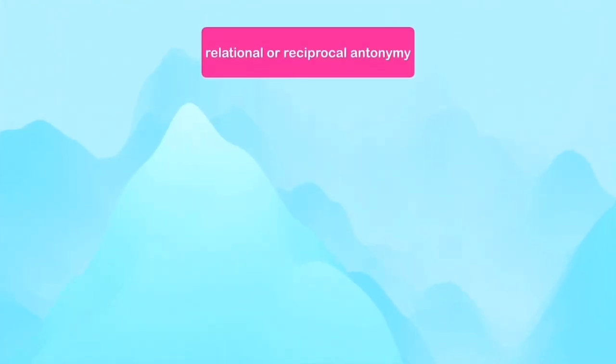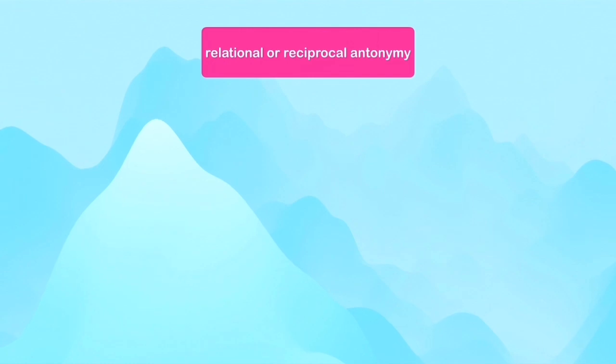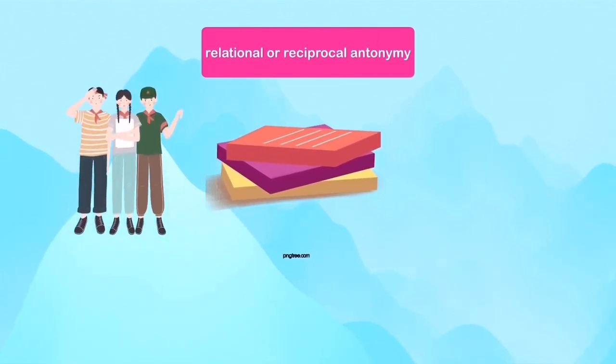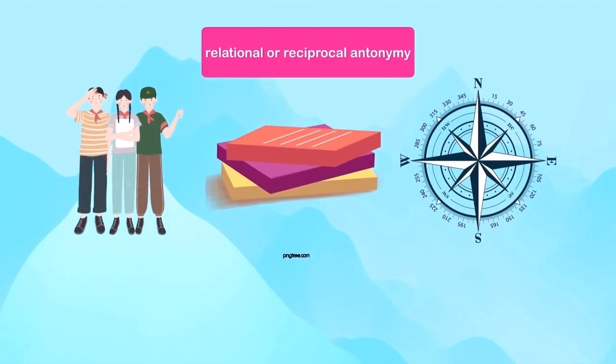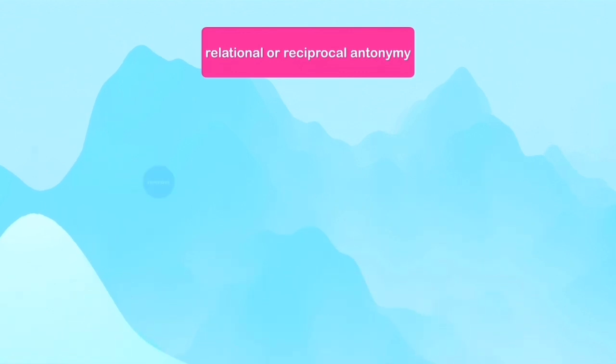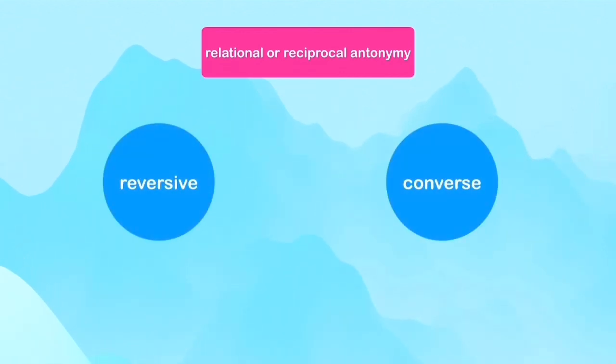Relational or reciprocal antonyms are words which have opposite meanings, and those words are closely related as they cannot exist without each other. The relation between the words is associated with people, objects, and directions. By the way, there are more details about reciprocal antonyms. It is reversive and converse. There are two characters within reciprocal antonyms. Reversive and converse have similar principles as the words have some relation together, although they have opposite meanings.